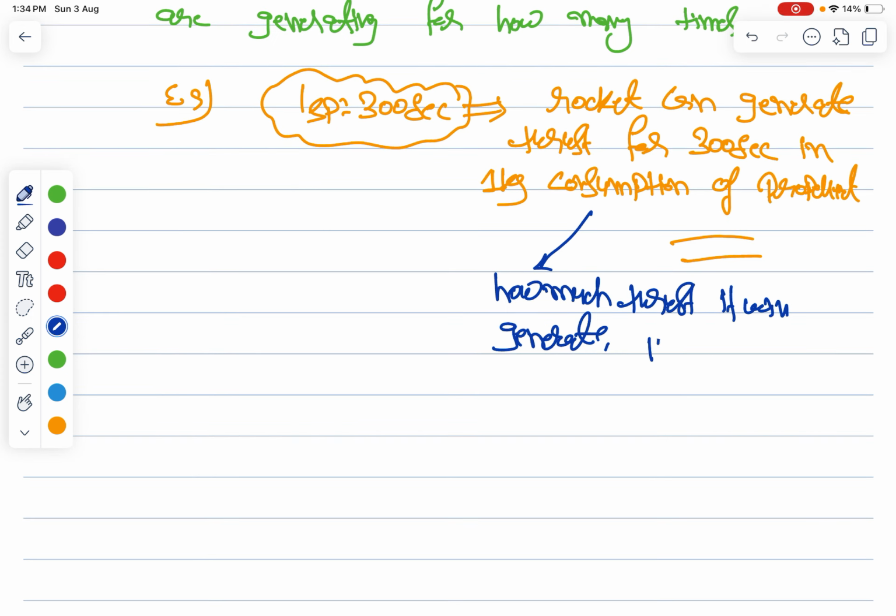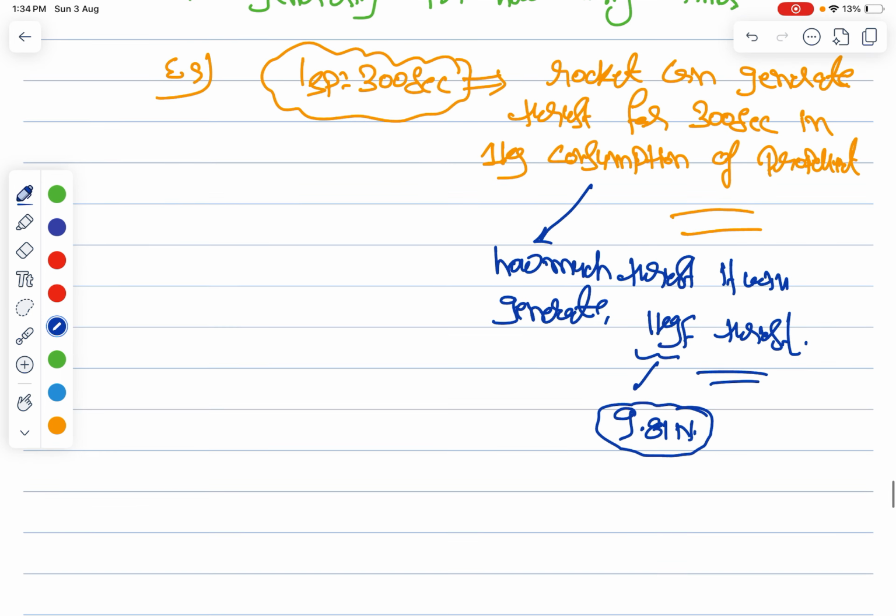It will generate 1 kg F thrust in 1 second basically, right? So 1 kg F is nothing but your 9.81 Newton. Fine. So remember this.